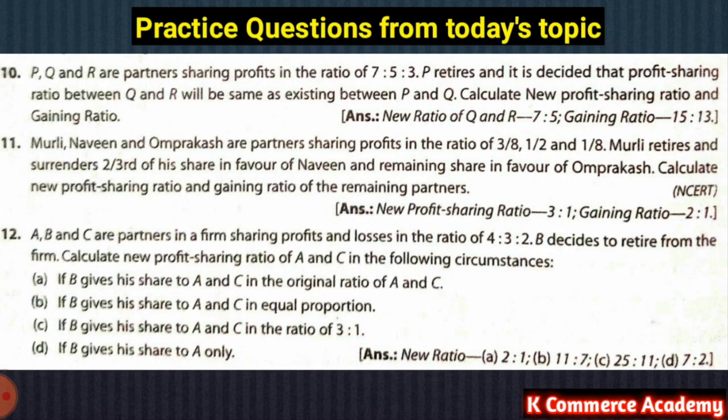Now here in front of you 3 questions are there, of which question number 10, the first one, that is P, Q and R were partners sharing profits in the ratio of 7:5:3. I have already solved just the previous one, अभी जो हमने किया. The second and the third, as per this picture, serial number 11 and serial number 12, you can just solve in your homework for practice purposes, so you will be able to know whether you have understood the topic of calculation of new profit sharing ratio including gaining ratio or not.